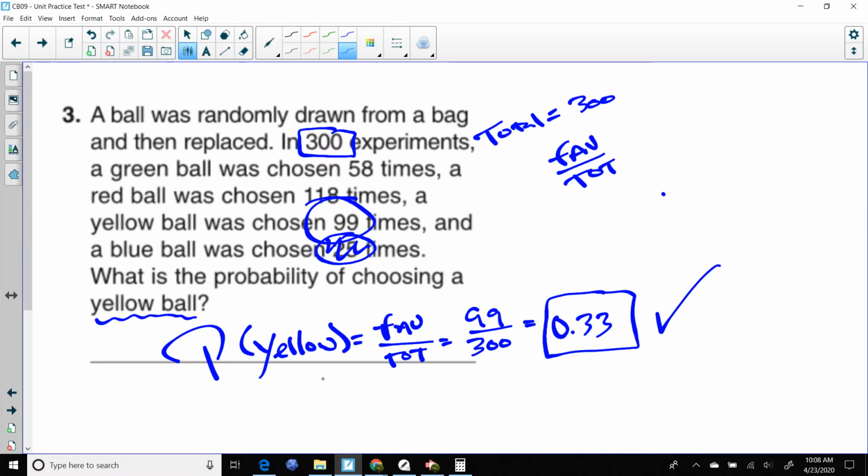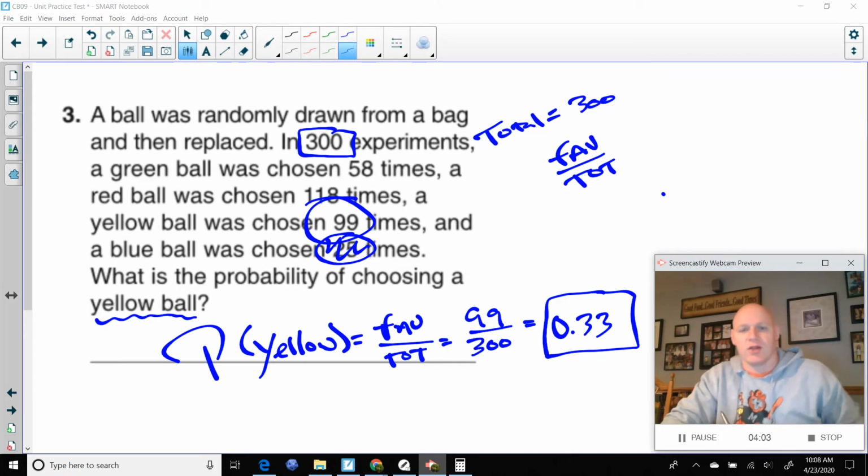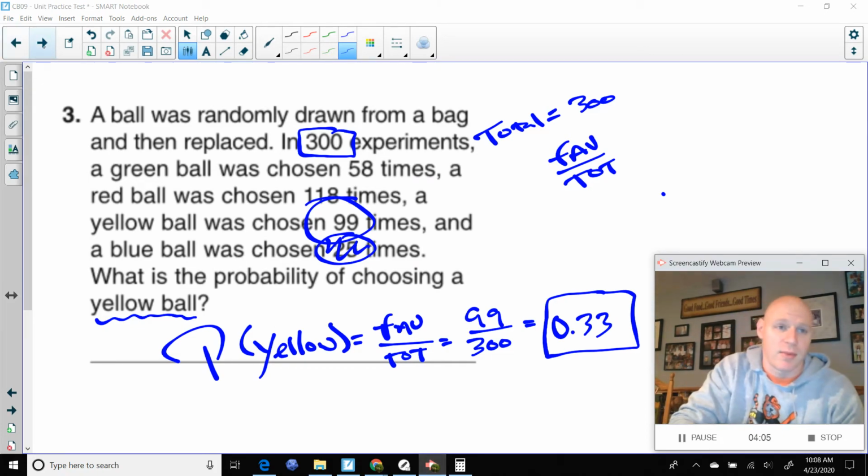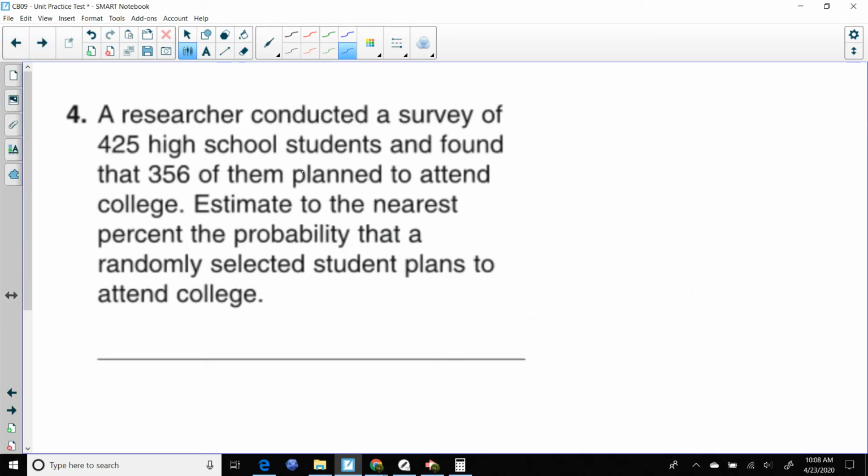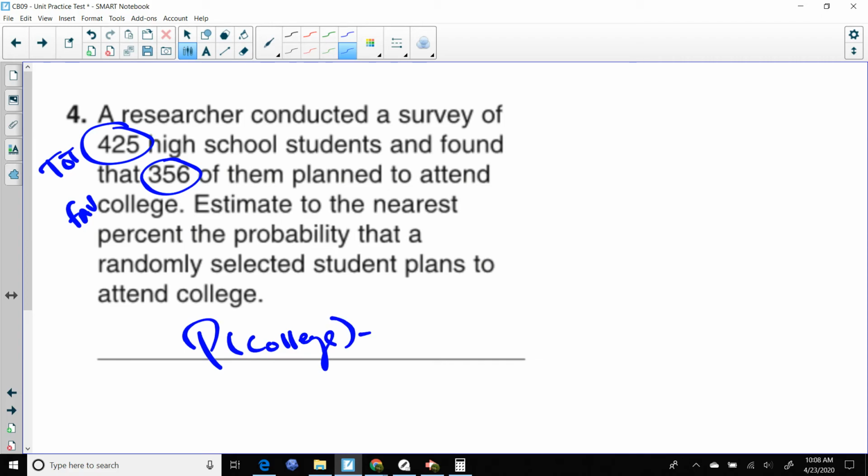All right, moving on. We'll do one more before the end of this video. We're going to take a look at another probability. A researcher conducted a survey of 425 high school kids, that'll be our total, and found that 356 of them plan to go to college. So that'll be our favorable. Once again, the probability that they're going to head to college is going to be the favorable divided by the total.